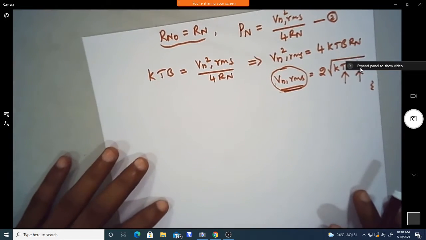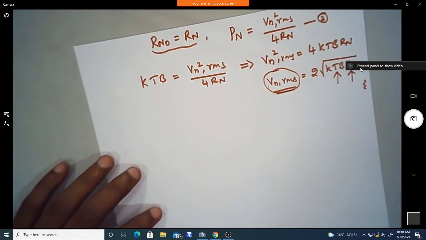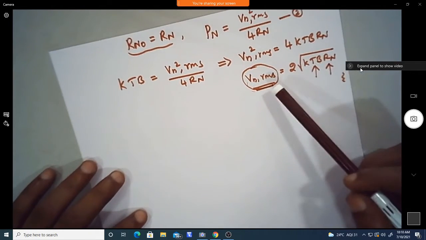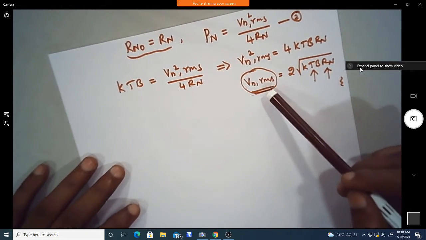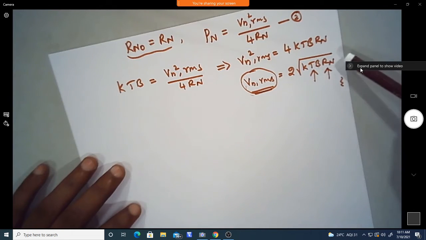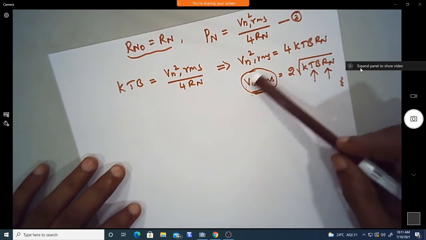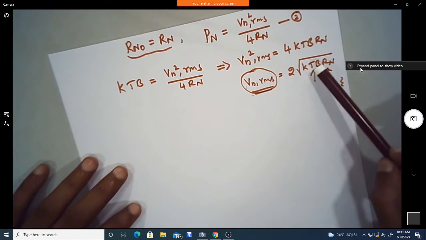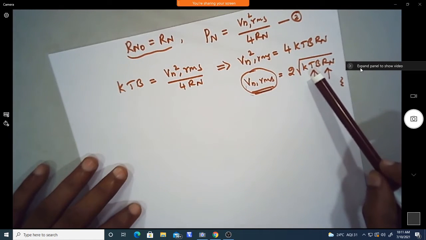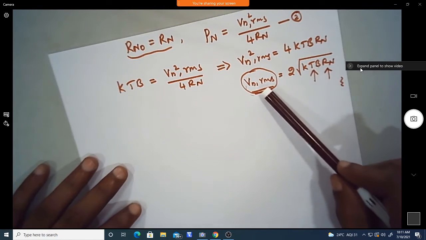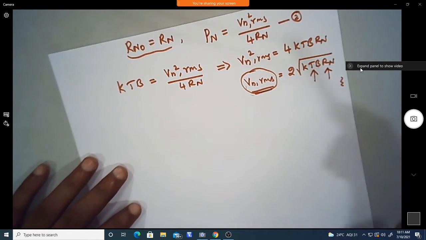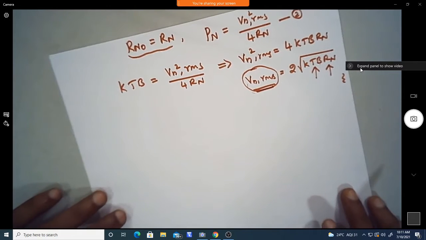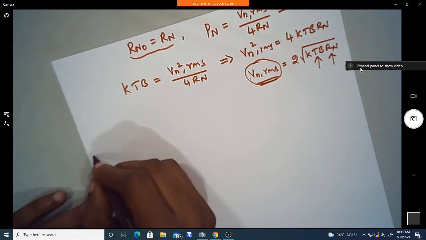Okay, so yesterday we were discussing the noise model of a noisy resistor, where we got an expression that the noise voltage RMS value is proportional to the square root of the resistance of the noisy resistor. Whenever the resistance of this noisy resistor increases, the noise voltage will definitely increase, and it also depends on the temperature. Whenever the temperature goes on increasing, the noise of the system or noise of the amplifier will go on increasing. So now today we will discuss the equivalent noise temperature.